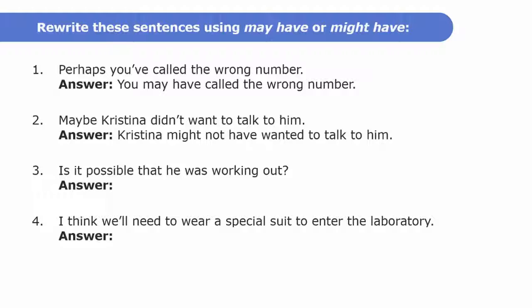Right, this next sentence is a little tricky because it's a question and it's in the continuous form, so it's a little challenging for you. Is it possible that he was working out? Now, to make a question, use do you think. So, do you think he, and now we're going to use the structure have been and verb plus ing after may or might. So, do you think he may have been working out?